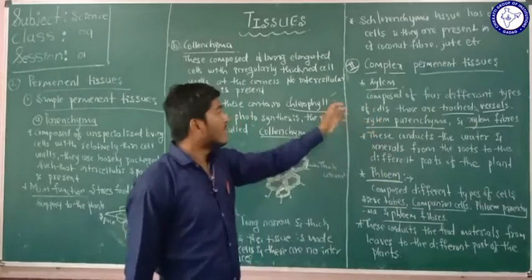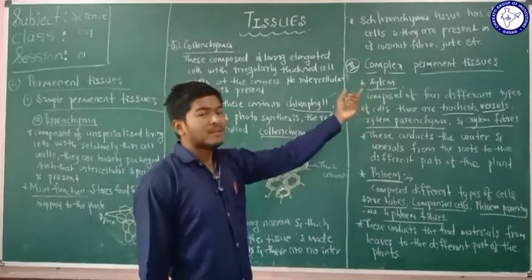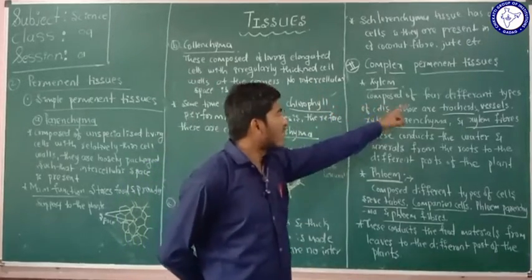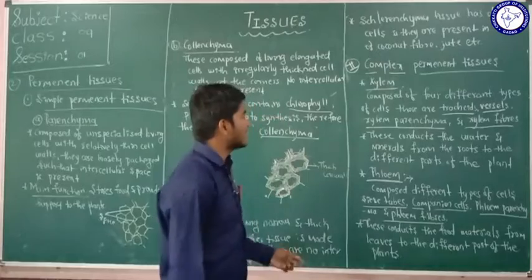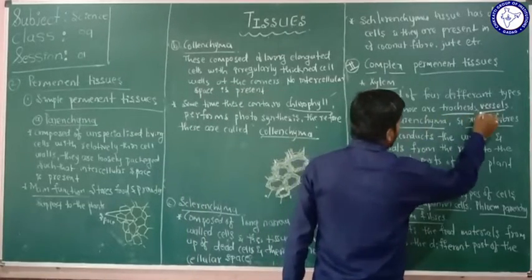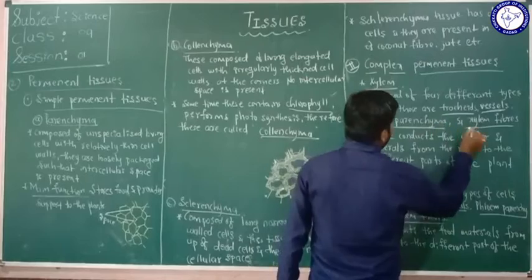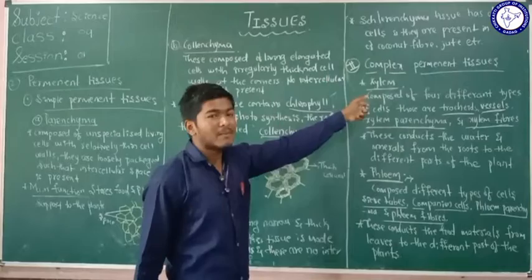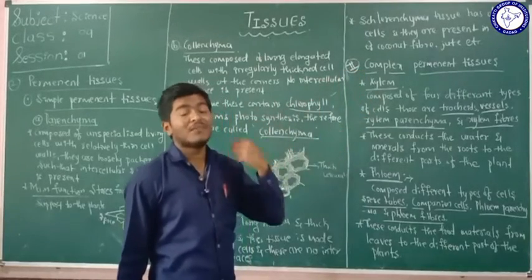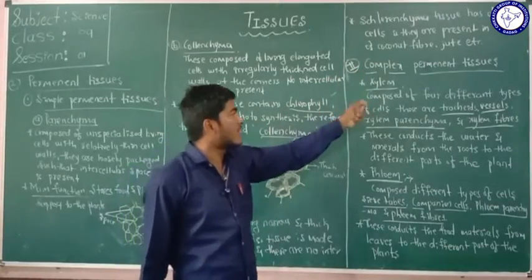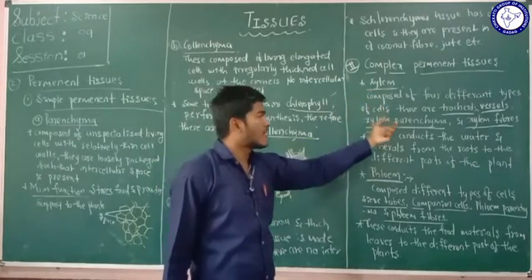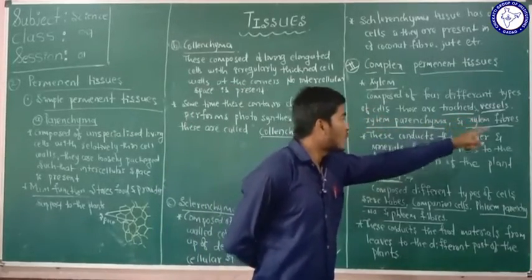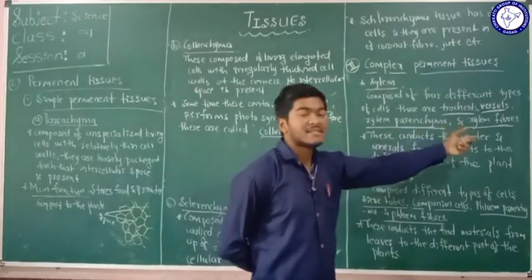We can see here, the first example I am taking, the xylem. It is one type of complex permanent tissue. The xylem is composed of 4 different types of cells: tracheids, vessels, xylem parenchyma and xylem fibers. As we know already, complex permanent tissues are composed of different types of cells. Therefore the tissue xylem is composed of 4 types of different cells: tracheids, vessels, xylem parenchyma and xylem fibers.